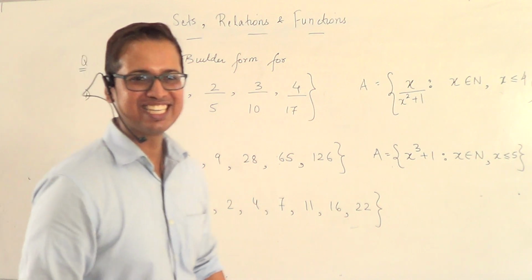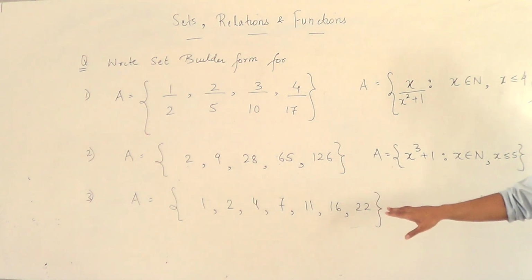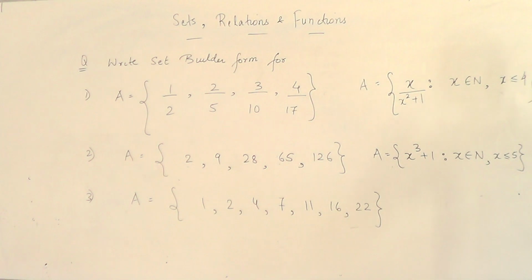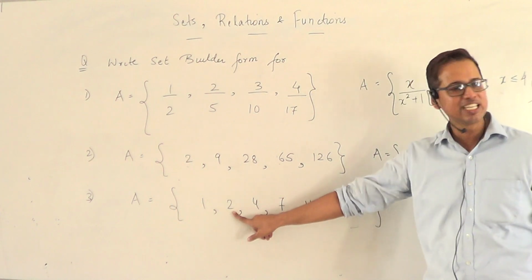The third one is slightly tricky. How many of you are able to crack it apart from Sukrit? That is also correct. But I would appreciate it if you give me a single formula like this, so that you are able to generate it just by putting your x as 1, 2, 3, 4. Now at least do you see some pattern over here? What is the pattern? Plus 1, plus 2, plus 3. The pattern is I generate this term by adding 1 to this. I generate this term by adding 2 to this.